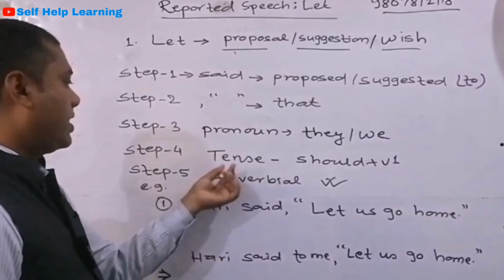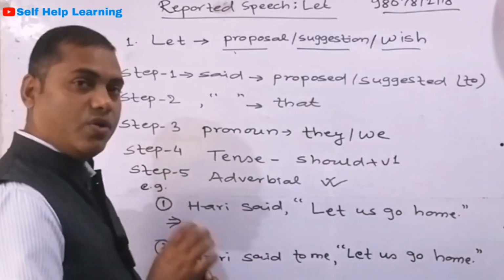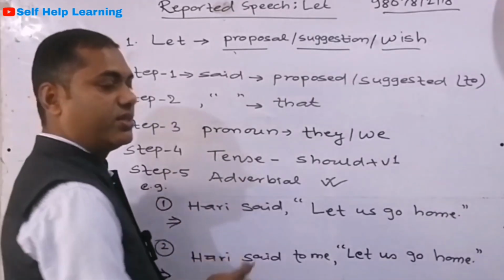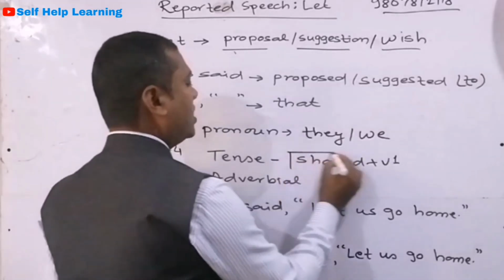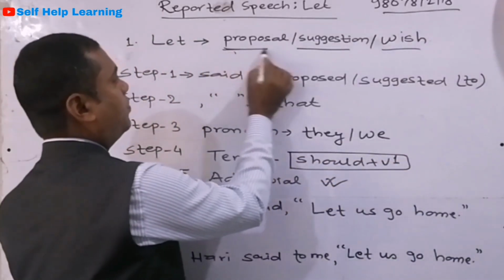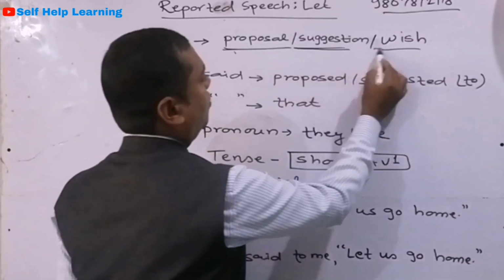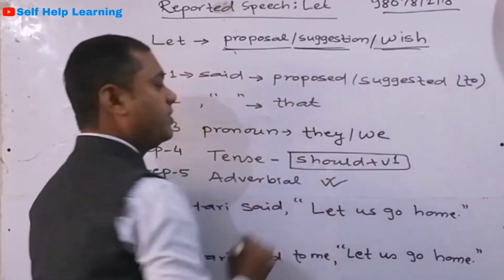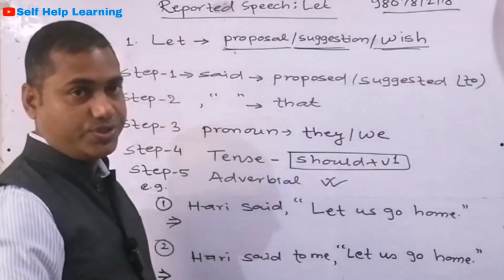Regarding tense change, the one main important change is that we have to use should plus the root form of the verb. Why? Because for a proposal, suggestion or wish, the modal auxiliary should is used.